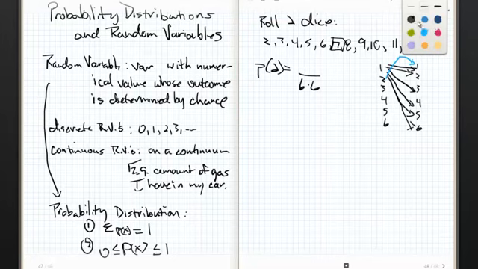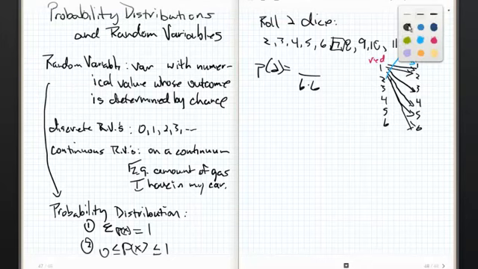If you colored your die, let's say that these guys were red and these guys were green, then clearly a 1 on the red and a 2 on the green is different from a 2 on the red and a 1 on the green. So there are 36 different ways to roll. There are 36 different outcomes when I roll 2 die.